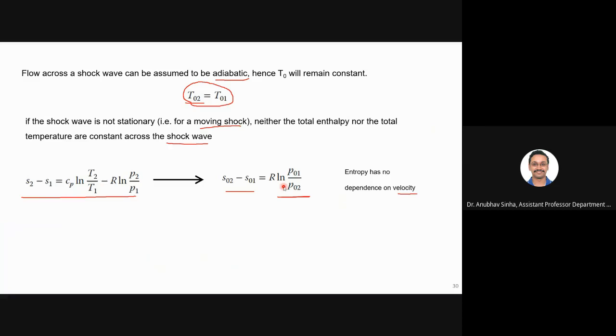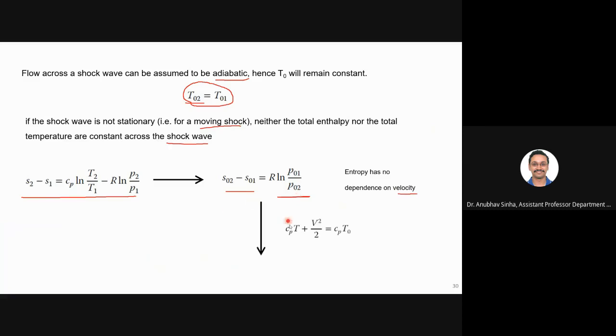This also highlights the fact that entropy has no dependence on velocity, because T2 and T02 are different only because of velocity. Stagnation and static terms are different because of velocity change, right? Stagnation means we assume that the fluid is brought to rest. Is this clear? Yes. Okay, so we end up with this equation.